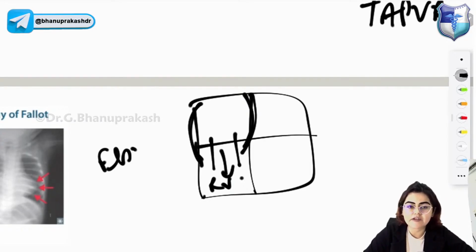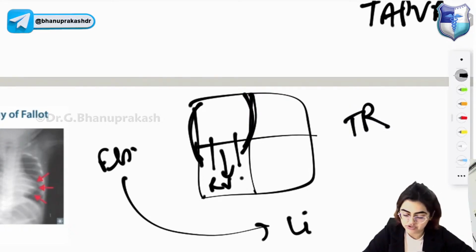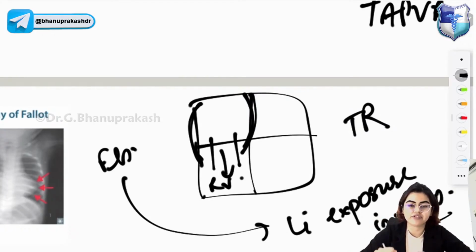Ebstein anomaly is associated with tricuspid regurgitation, accessory conduction pathways, and right-sided heart failure. And one important cause of Ebstein anomaly is lithium exposure in utero.